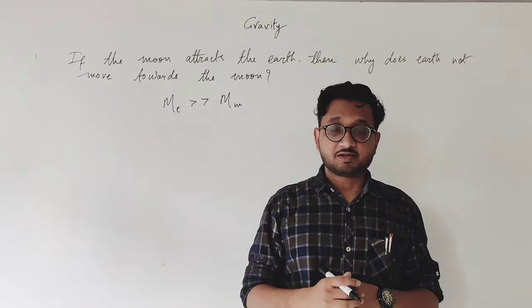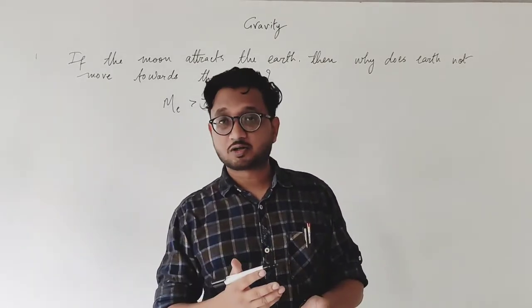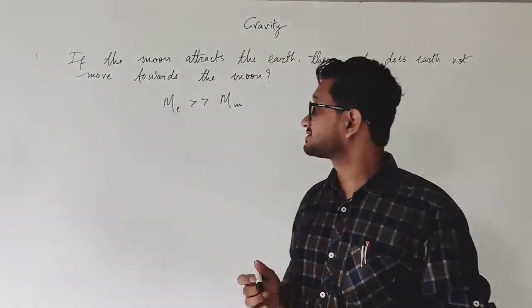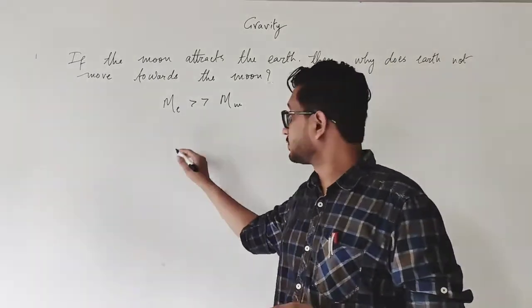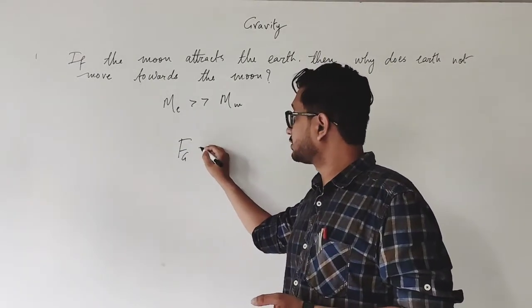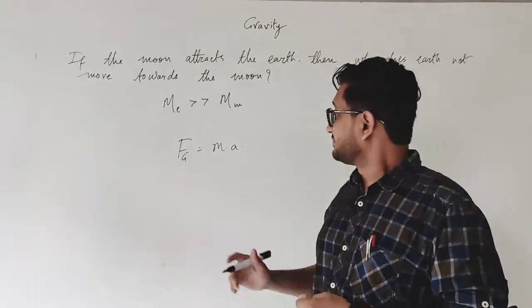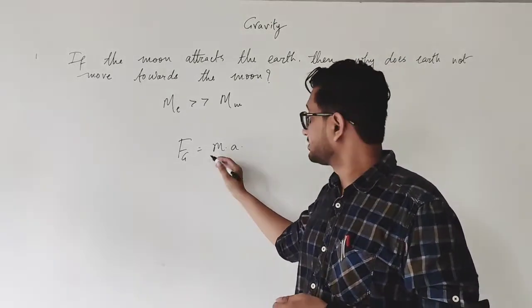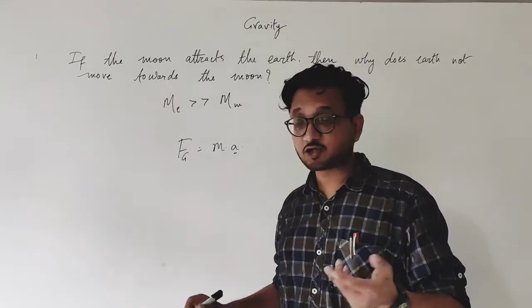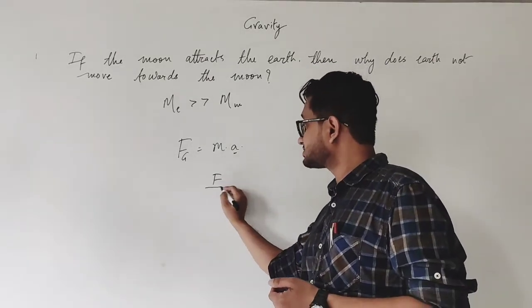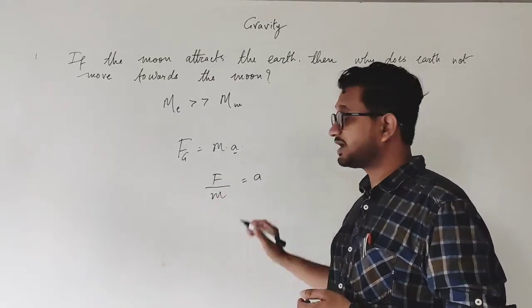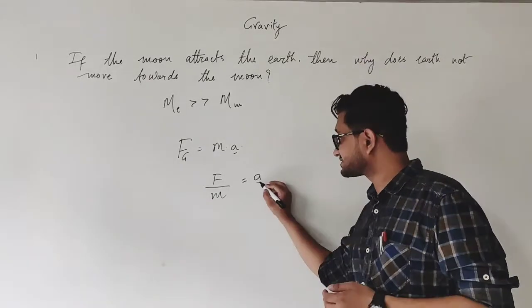Okay? And when the mass is more, the acceleration is less. The gravitational force acting can also be written as mass into acceleration. When the mass of the earth is more, we need to find the acceleration. Why is it not moving? So we take force upon m is equal to a. We are talking about acceleration.